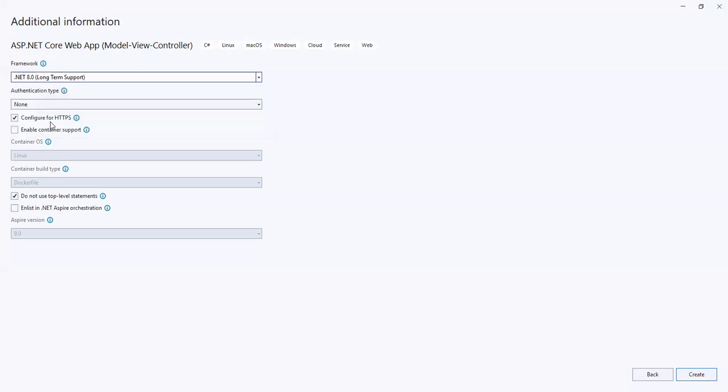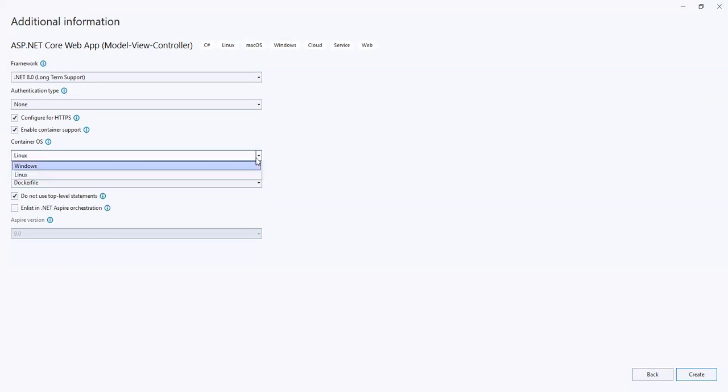I select .NET 8.0. Here it says configure for HTTPS or enable container support. Container support means you want to use Docker. If you check the checkbox here, then when you create the project, a Dockerfile is created. If you want to create the Dockerfile and deploy the application on a container, then you can check the checkbox Enable container support. Here, this is Docker.